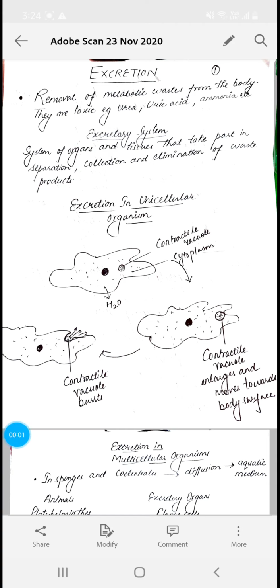Good afternoon, students. So, our today's life process is excretion. So, today we will start with the excretion.